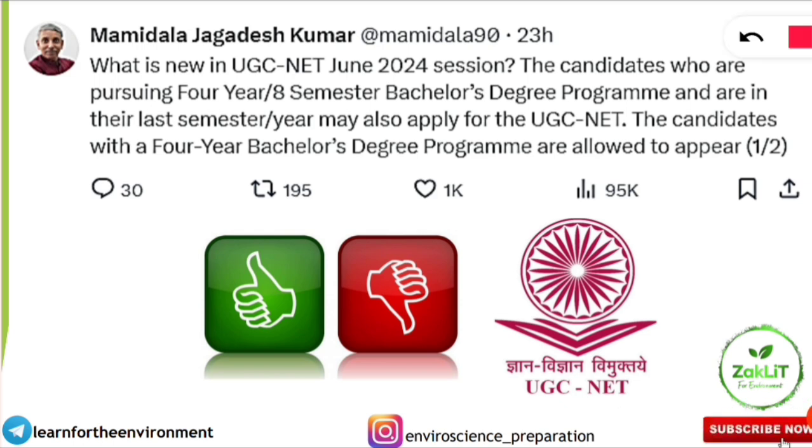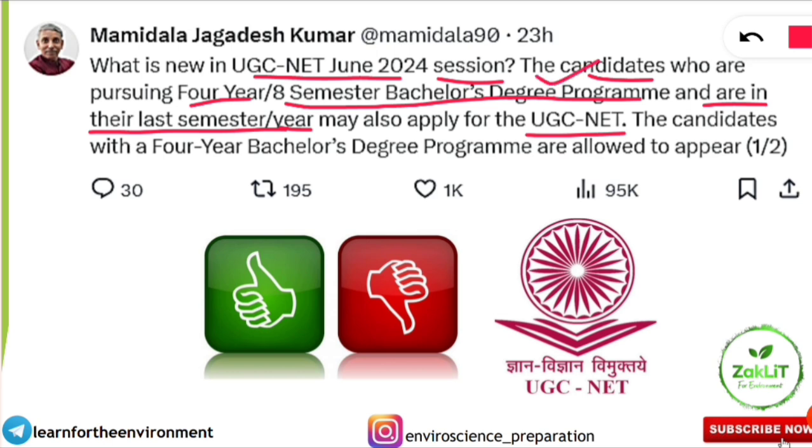So what is new in the UGC NET June 2024 session? The new thing is that candidates who are pursuing a 4-year or 8-semester bachelor's degree program and are in their last semester or last year may also apply for the UGC NET examination. Yes, now not only master's students, but bachelor's degree program students can also apply for the UGC NET examination.